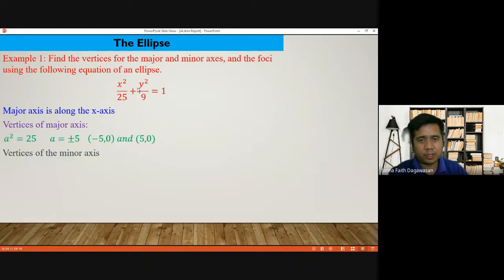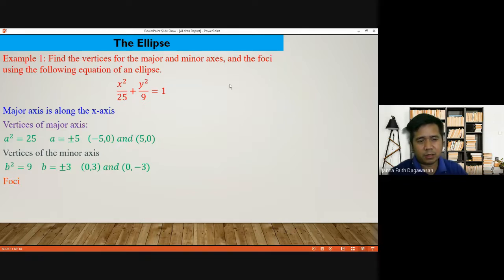How about the vertices of our minor axis? B squared is equal to 9. Then the square root of 9 is positive, negative 3. So our vertices are 0, 3, and 0, negative 3.